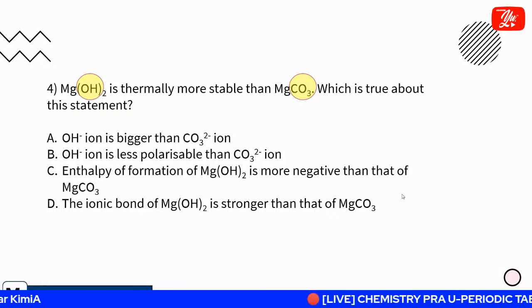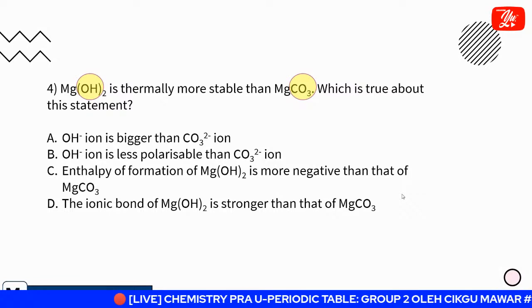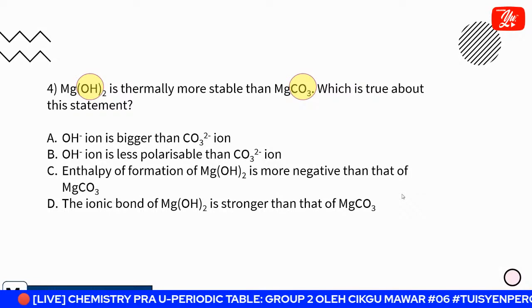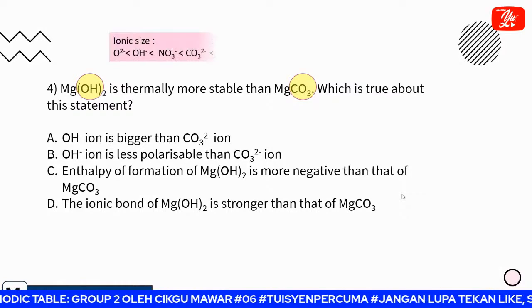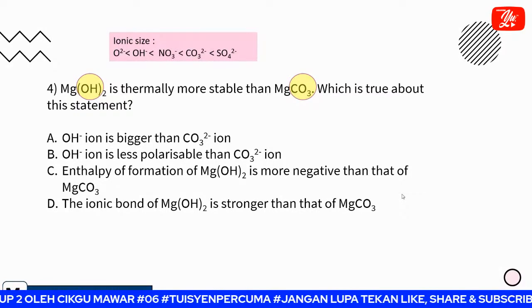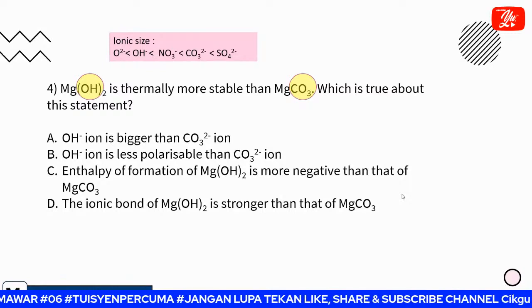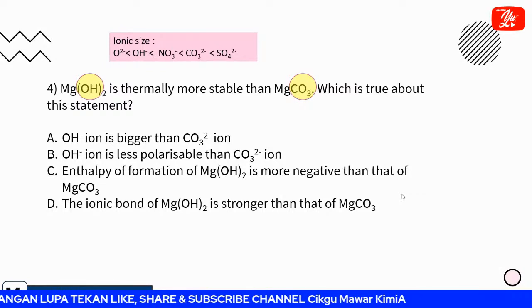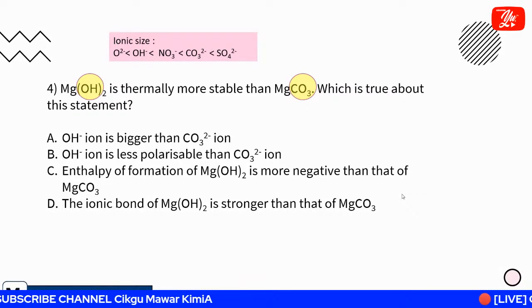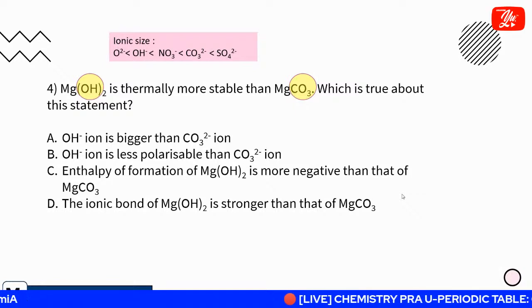So you must compare according to anion, hydroxide and carbonate ion. So what is the answer? Okay, another key that I can give is ionic size. Maybe some of you have not memorized the size, is it? So carbonate is the larger size compared to hydroxide. So what can we conclude? Okay, any answers from student? For the time being, not yet. Just wait for a while and see.